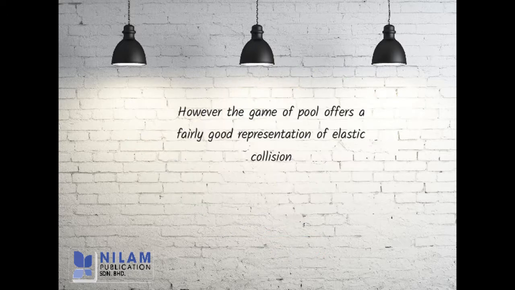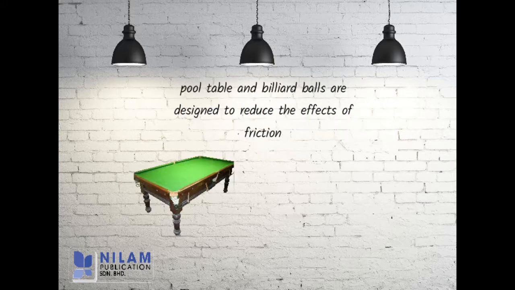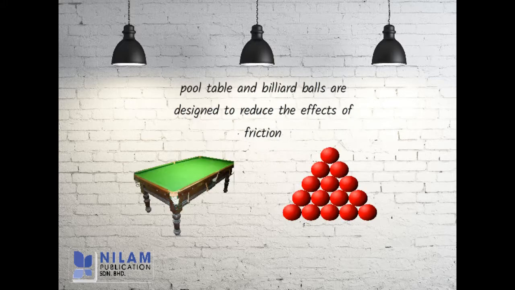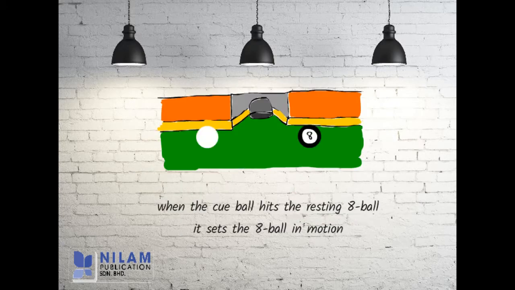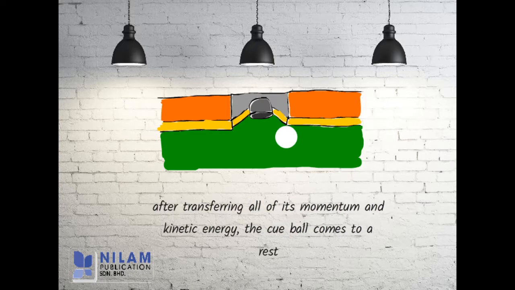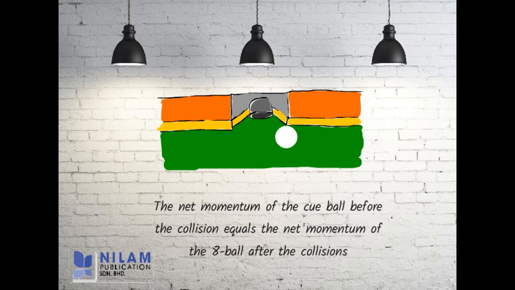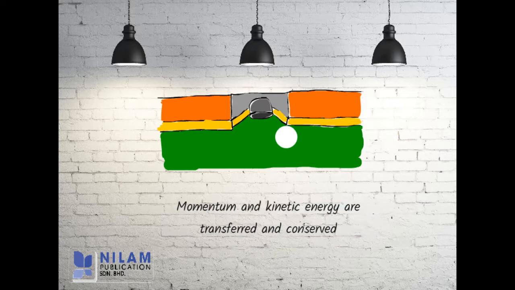However, the game of pool offers a fairly good representation of elastic collision because pool tables and billiard balls are designed to reduce the effects of friction. When the cue ball hits the resting 8-ball, it sets the 8-ball in motion. After transferring all of its momentum and kinetic energy, the cue ball comes to a rest. The net momentum of the cue ball before the collision equals the net momentum of the 8-ball after the collision. Momentum and kinetic energy are transferred and conserved.